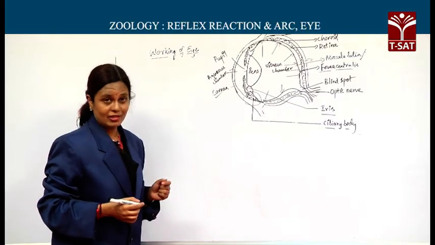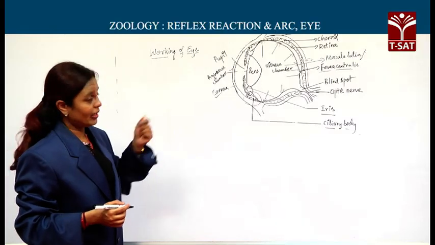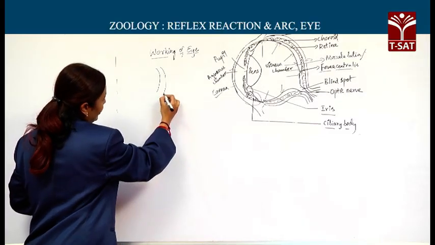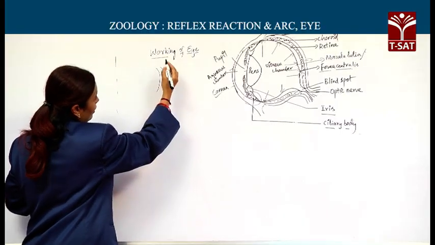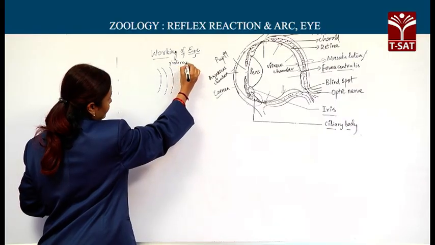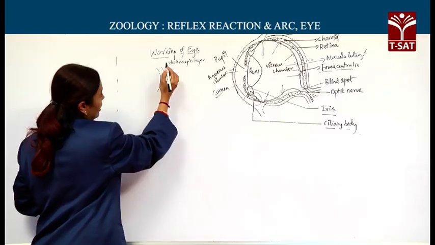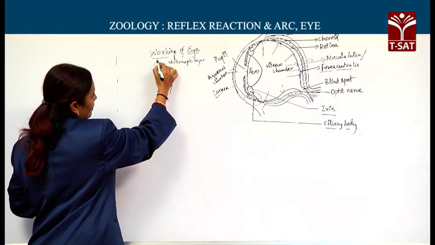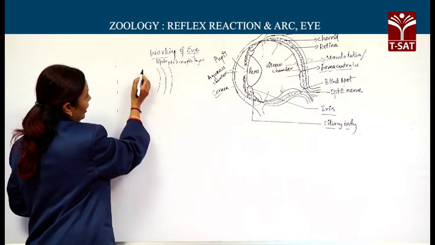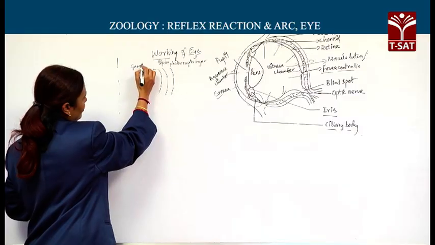As we already discussed, the visual portion of the retina has 3 layers. What are those 3 layers? The outer layer is the photoreceptor layer, and the middle one is the bipolar cell layer, and the inner one is the ganglionic cell layer.